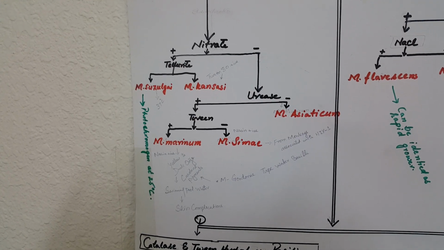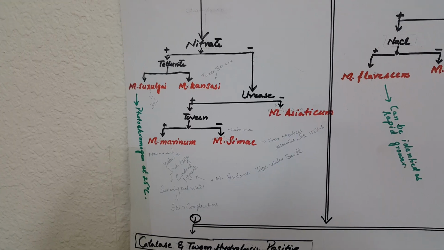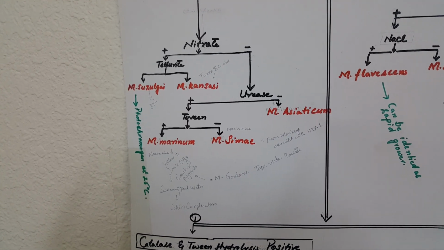M. gordonae is a tap water bacillus. It's another rapid grower which is mentioned here.